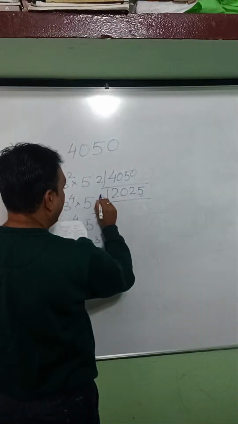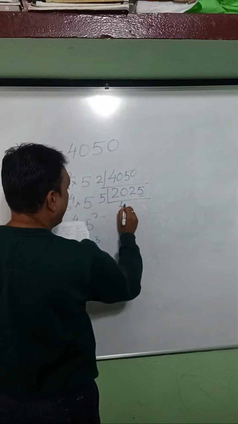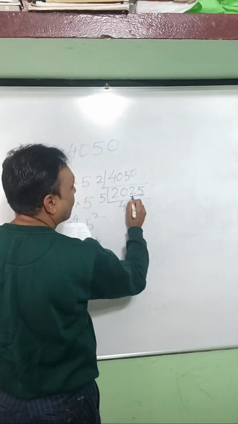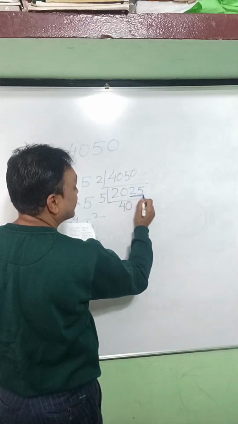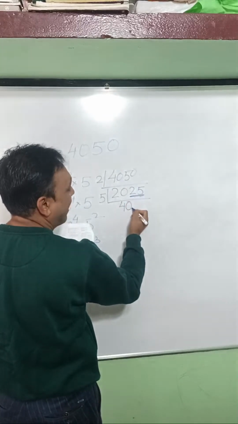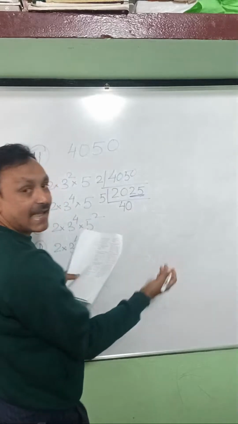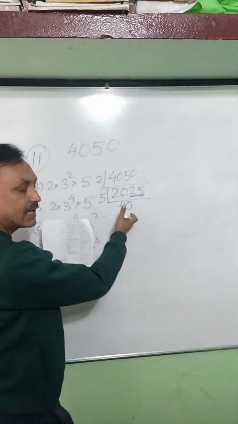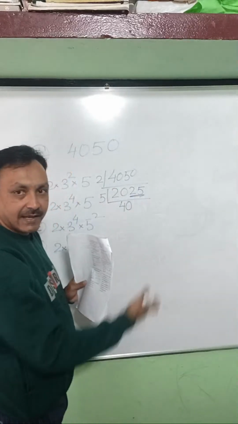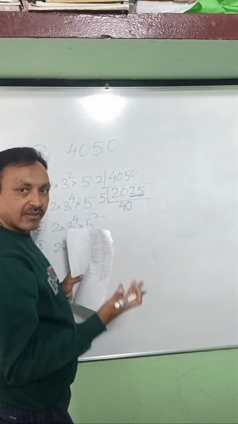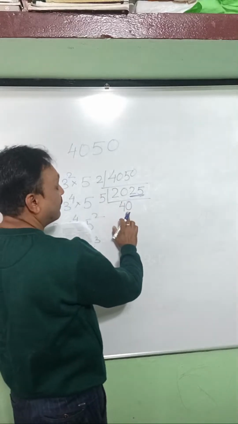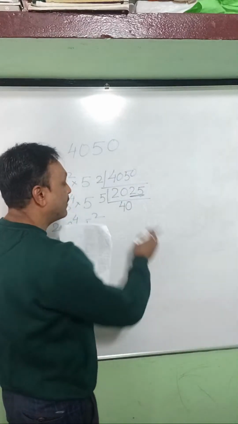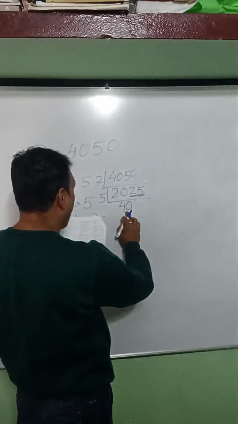If I divide it by 5, we get 405. When we are carrying 2 digits at a time, we have to place 0. Most of the time students make the mistake of writing 5 directly. 80% of students make this mistake very often. I have checked. So be careful: when you are carrying 2 digits at a time, you have to put 10.